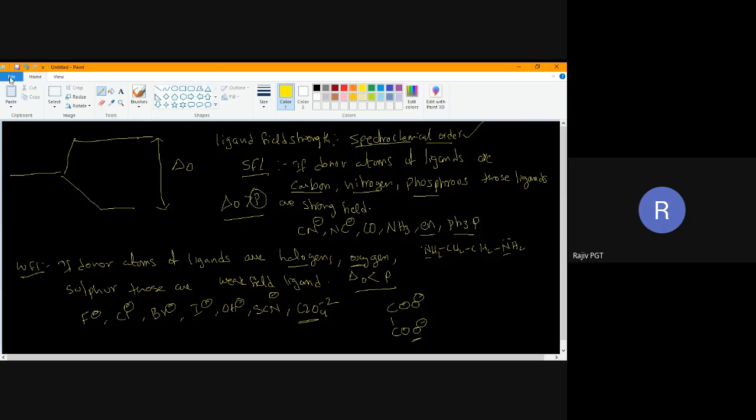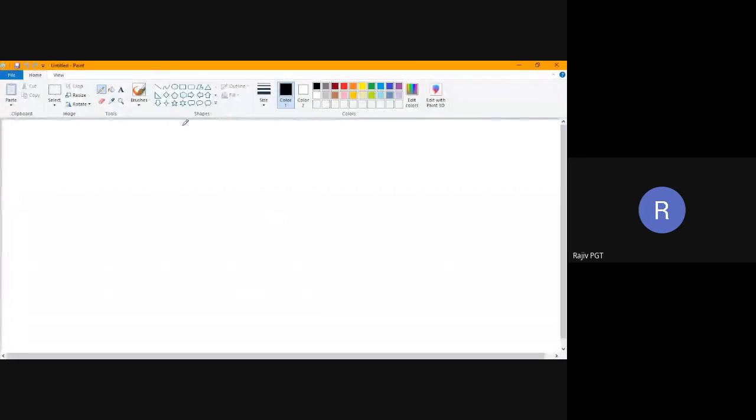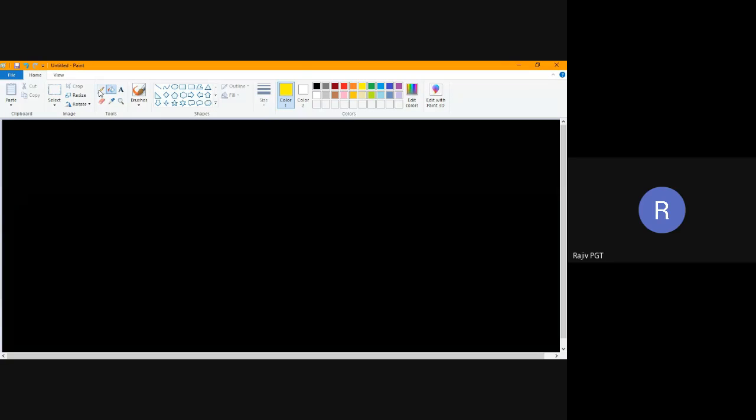Now we'll deal with different possibilities of filling of electrons. First, I will divide the configurations into two sets. First set: d1 configuration, d2 configuration, d3 configuration, d8 configuration, d9 configuration, d10 configuration.